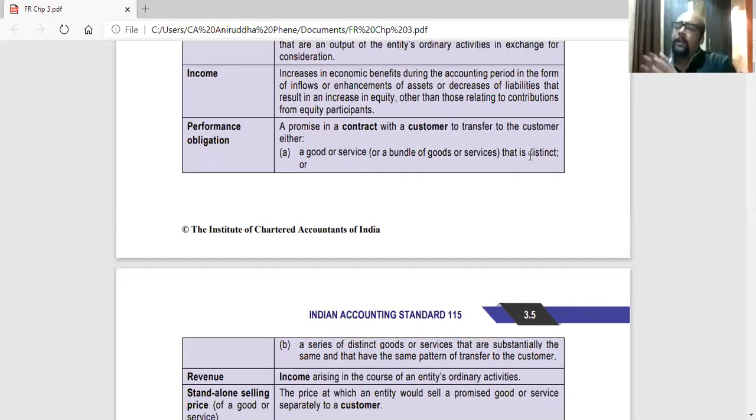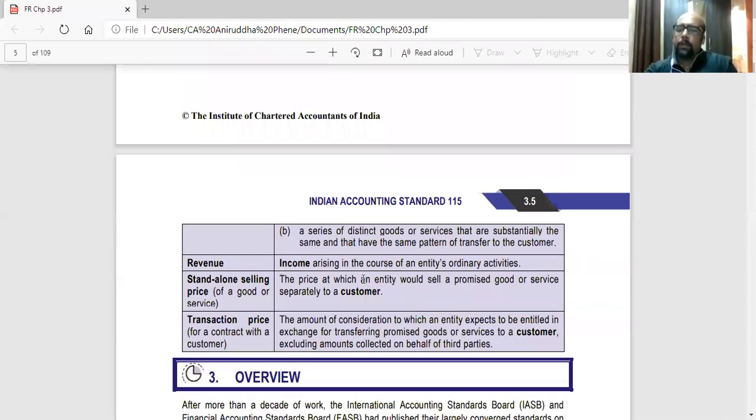So over a period of time, you are delivering goods or services. So it can be a contract to deliver services over a year, something like a management consultancy contract for a whole year. Revenue: income arising in the course of entity's ordinary activities.